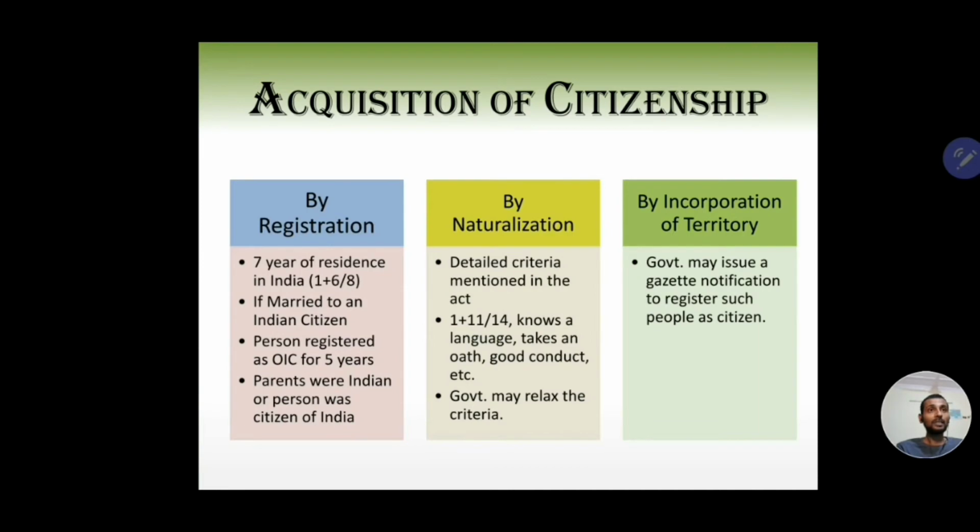The government will also specify what criteria is being followed. So they will write the names of all the persons who will be citizens. That is what, at least, the act says. It says to specify the persons who shall be citizens of India by reason of their connection with the territory that has been occupied. Okay, so this is about the acquisition of citizenship.